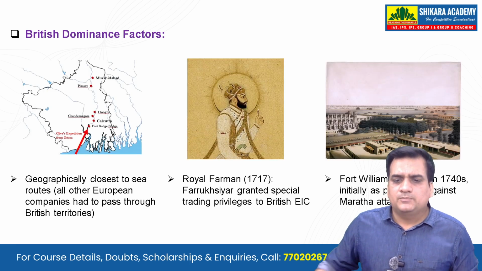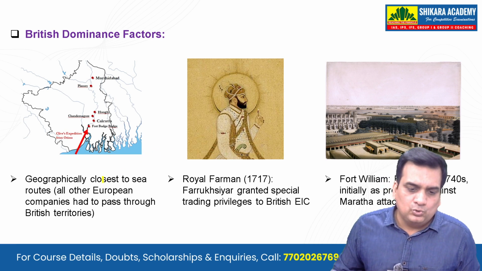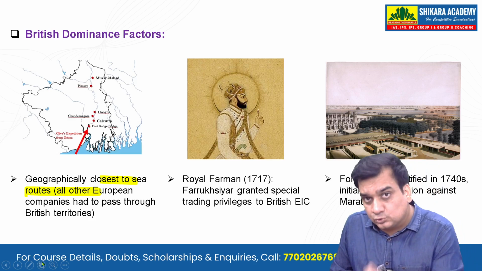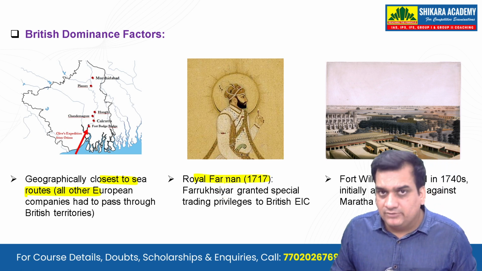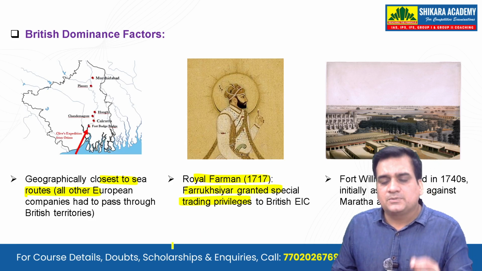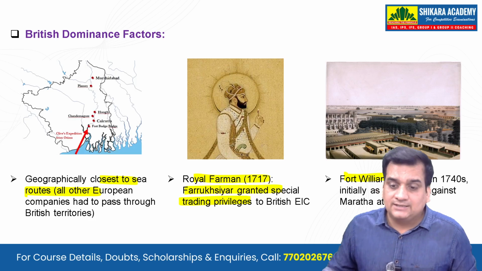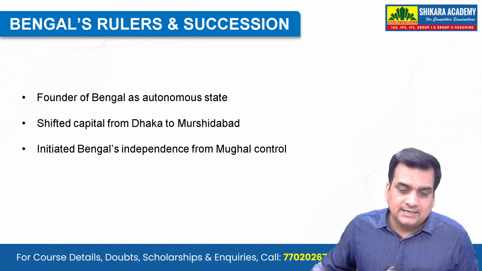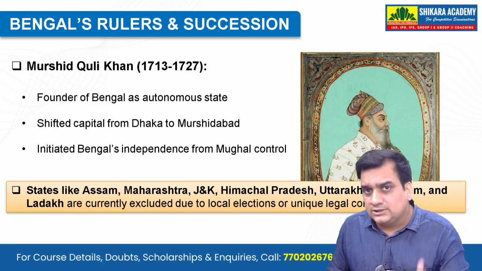Now, if you talk about the British dominance factor, geographically they were closest to the sea routes, and all other European companies had to pass through British territories. Then the Royal Firman that was given in 1717, when Farrukhsiyar granted special trading privileges to the British East India Company, and obviously Fort William that they fortified in the 1740s, which was initially a protection against the Maratha attack.